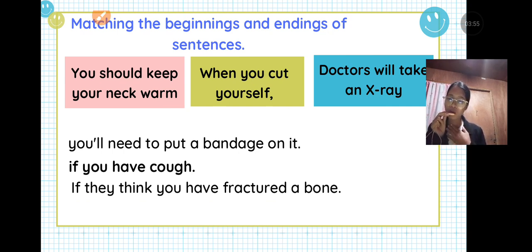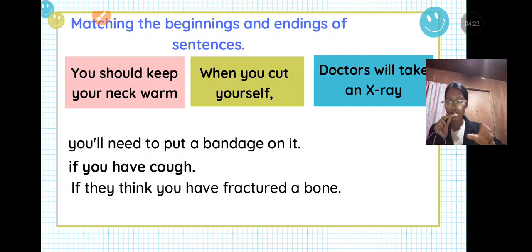Why should we keep our neck warm? You should create a scenario in your head, broaden your mind and imagine a little situation, and choose from the three options below. So let's see.